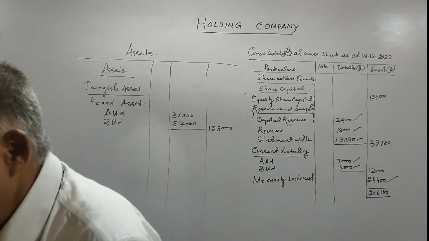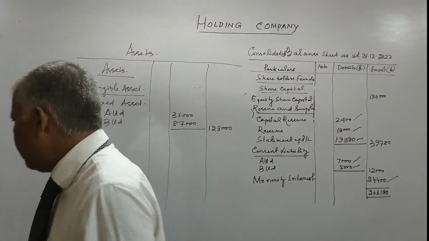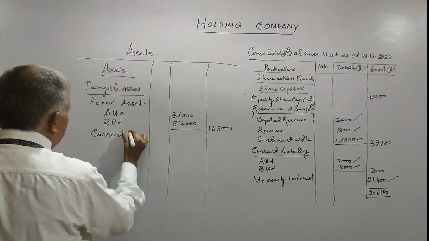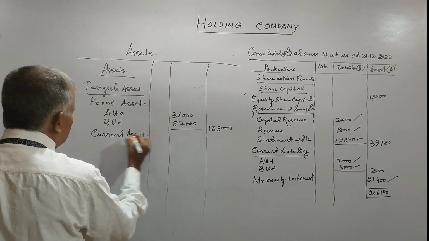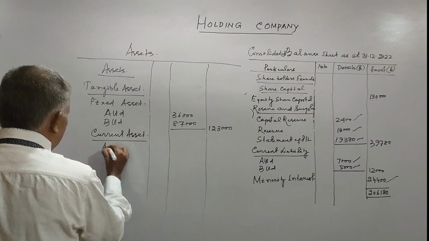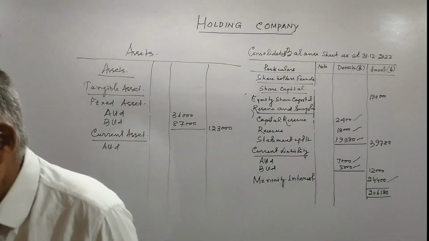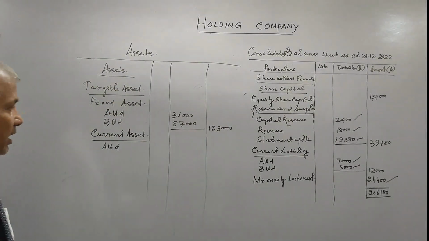Then we are coming to your stock in trade, 12,000 and 15,000. That is your current asset. Investment will not come. A Limited 12,000 and B Limited 15,000.